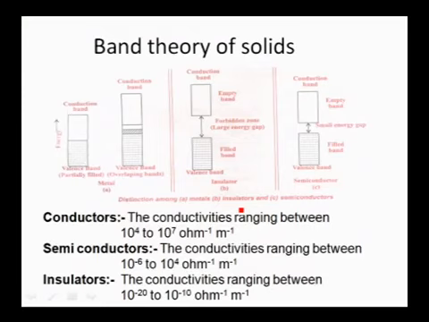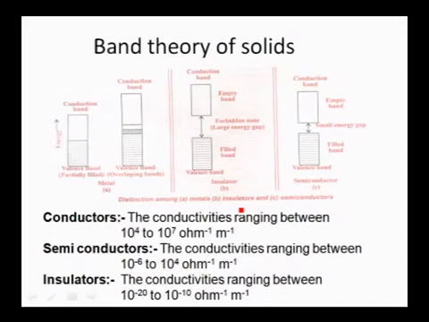And coming to the electrical property of solids, depending on electrical conductivity, solids are divided into 3 types: conductors, semiconductors, and insulators. Conductors have conductivity in the range of 10^4 to 10^7 ohm^-1 m^-1. Semiconductors have a conductivity range of 10^-6 to 10^4 ohm^-1 m^-1, whereas insulators have very low conductivities in the range of 10^-20 to 10^-10. This conductivity of solids can be explained based on the band theory of solids.